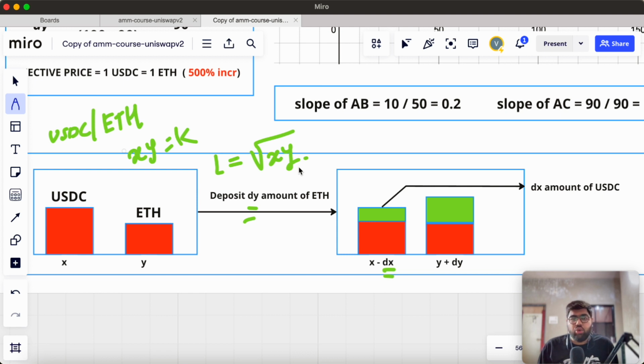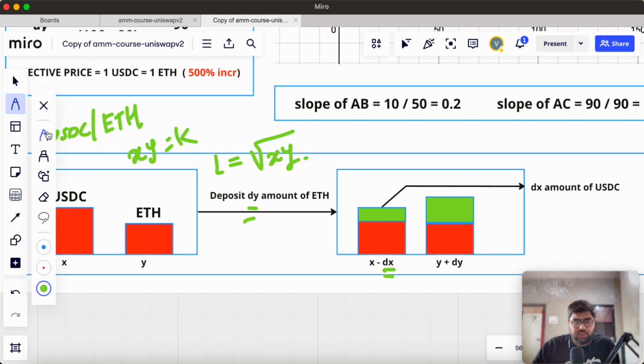So in the Uniswap code also, whenever you see liquidity or current liquidity, it just means the square root of the product of the quantities of the two tokens. Let's now derive the formula. Let's say we have deposited some amount of ETH, how much USDC will we get? So we will derive the formula for it.